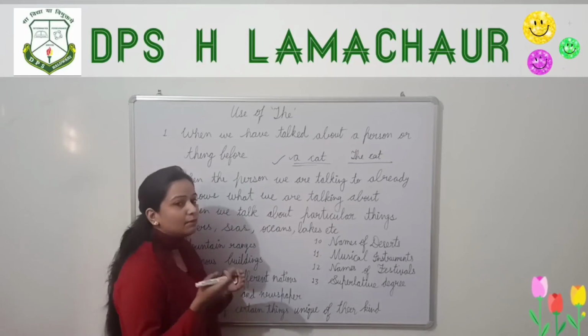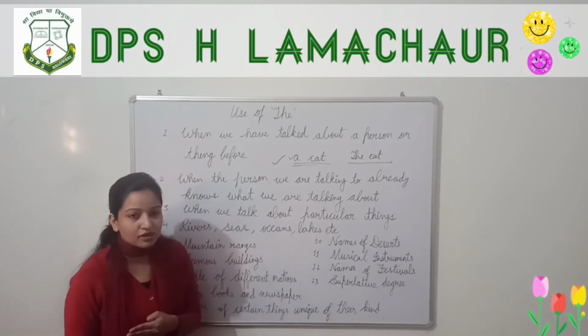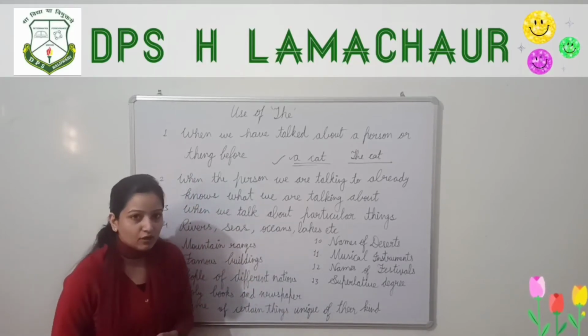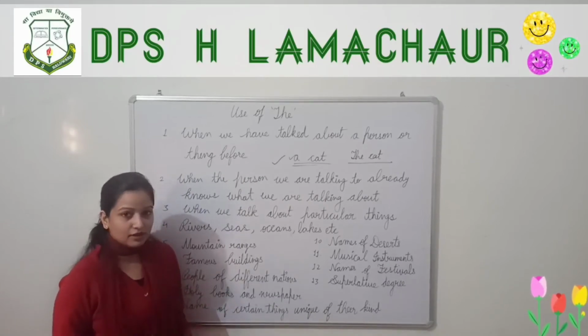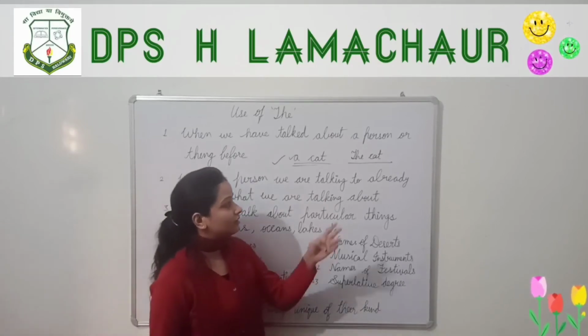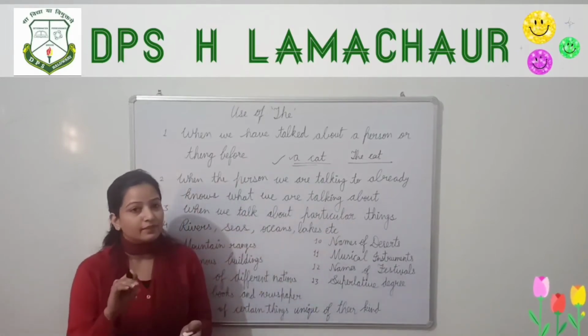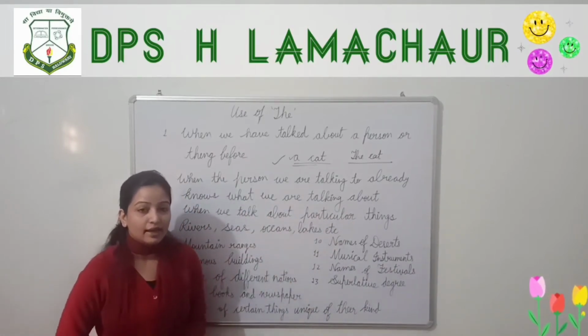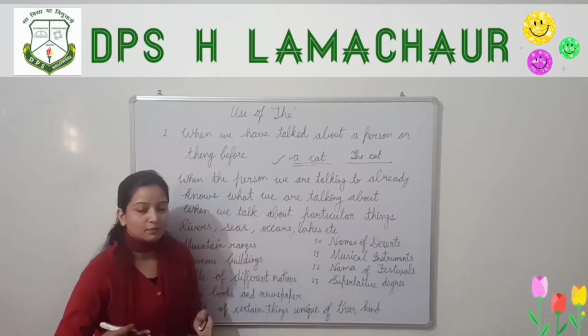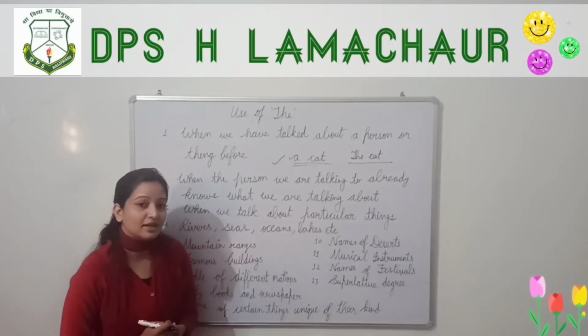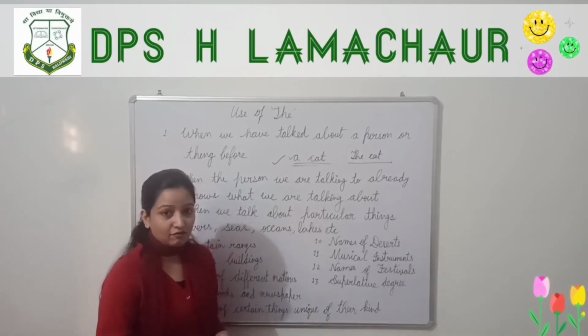When the person already knows what you are referring to and there is no need of description, we use the, like open the window. Suppose there is a pen on the bench and my brother is there, then I'll say give the pen.